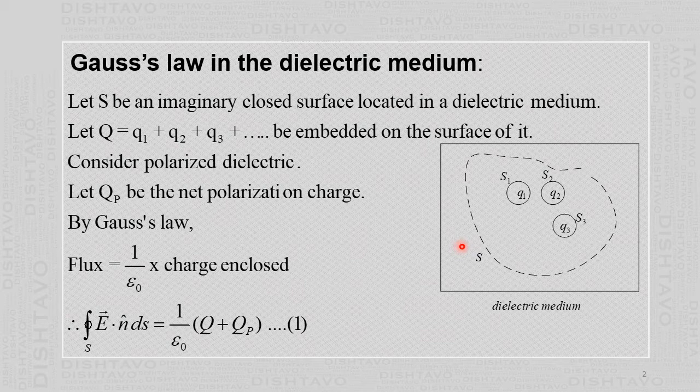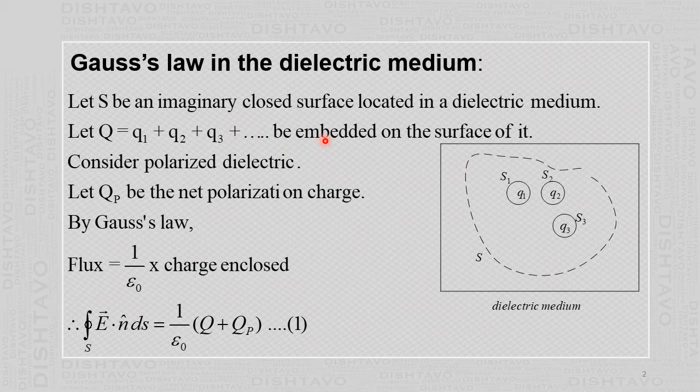So now we will say that these charges Q1, Q2, Q3, etc., are the free charges which are present in the dielectric. It is electrons in solids, but there are liquid dielectrics too, where it can also be ions. So the total such free charge is capital Q equal to Q1 plus Q2 plus Q3 plus many more.